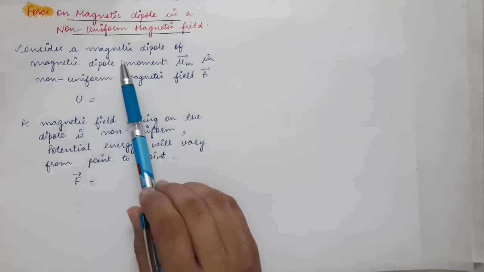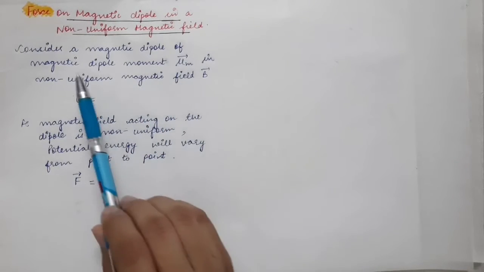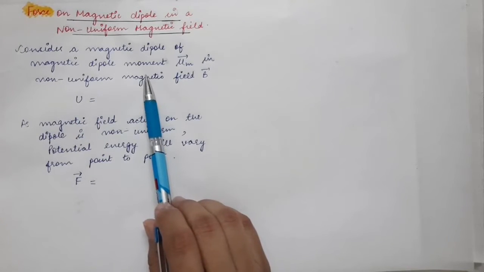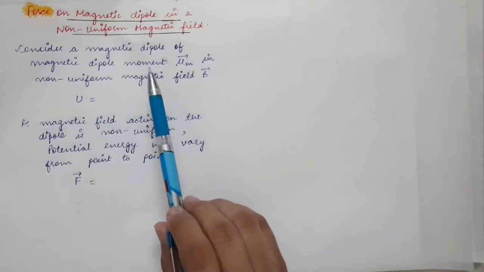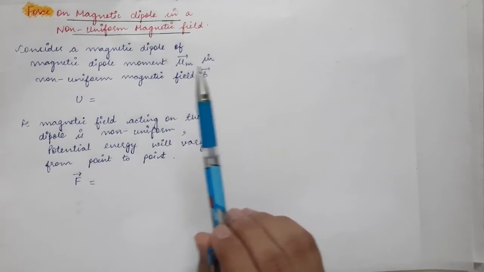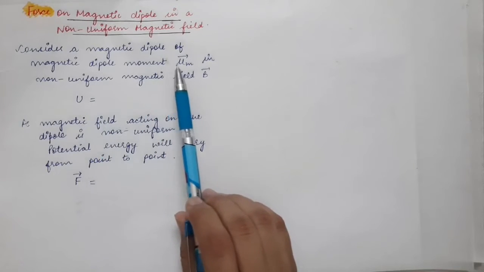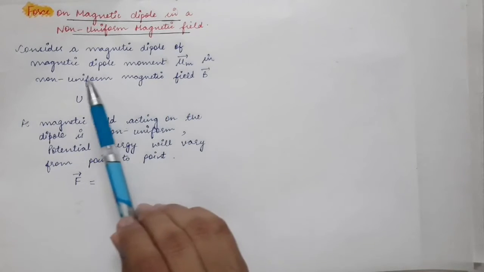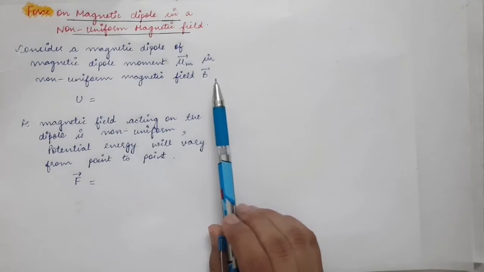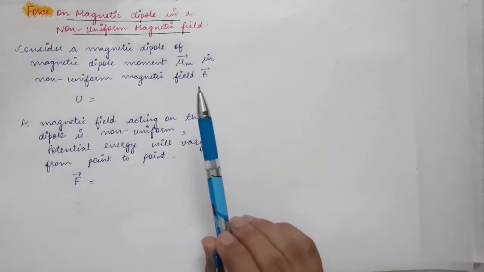So consider a magnetic dipole of magnetic dipole moment mu m vector. We have already seen what the magnetic dipole moment is. It is the product of current times the area enclosed by the circular loop. If you have a magnetic dipole of magnetic dipole moment mu m vector kept in a non-uniform magnetic field, what will be the potential energy of the magnetic dipole?